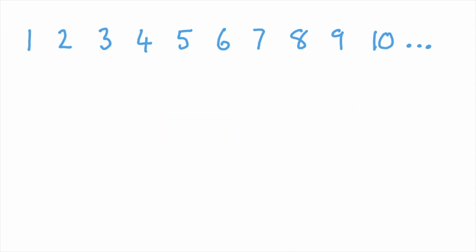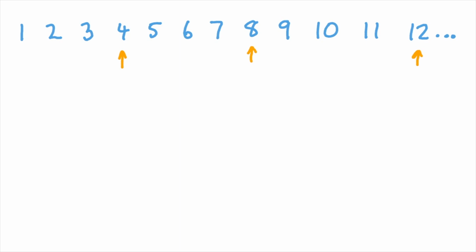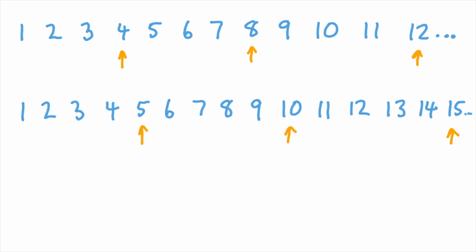Okay, let's think about what proportion of numbers are divisible by 3. Well, every third number is a multiple of 3, so a third of numbers are divisible by 3. If I asked everyone watching this video to pick a natural number at random, a third of you would have picked a number that's divisible by 3. And we can also see that a quarter of the natural numbers are divisible by 4, a fifth of them are divisible by 5, and so on.